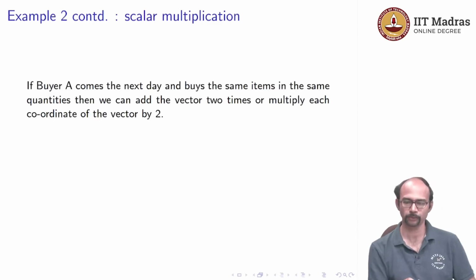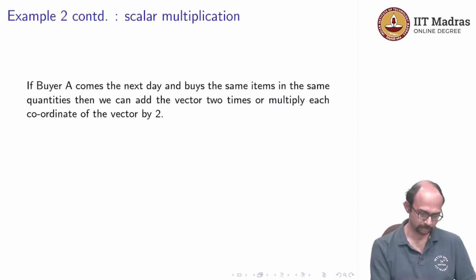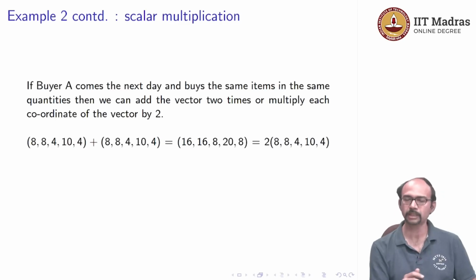So in the same example, suppose buyer A comes the next day and they buy the same items that they bought the previous day. So then we can add the vector 2 times, or we can multiply each entry of the vector by 2. Okay. So addition we learnt in the previous example.